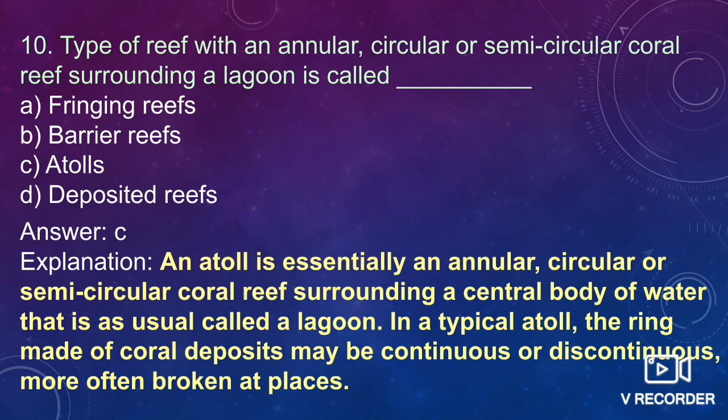An atoll is essentially an annular, circular, or semicircular coral reef surrounding a central body of water that is usually called the lagoon. In a typical atoll, the ring made of coral deposit may be continuous or discontinuous, more often broken at places. Okay, so that is atoll.